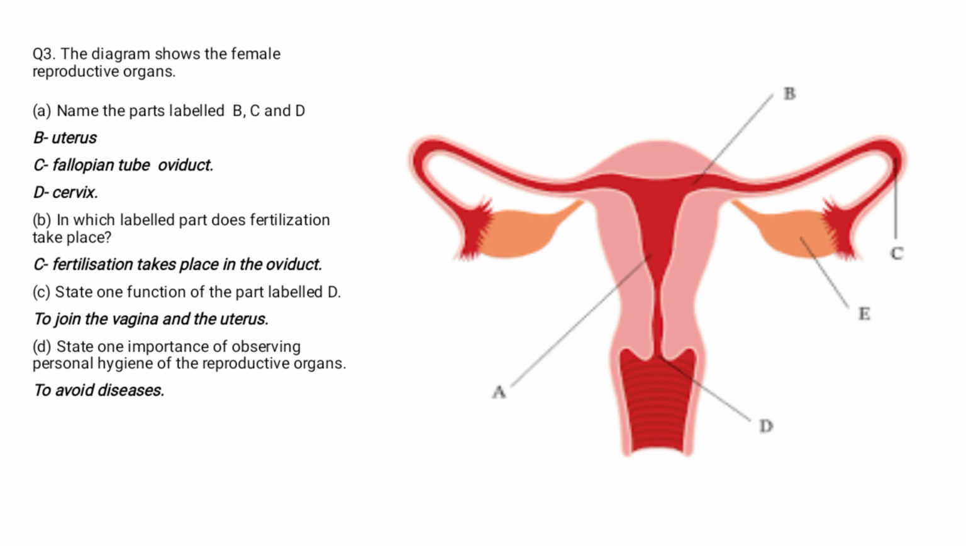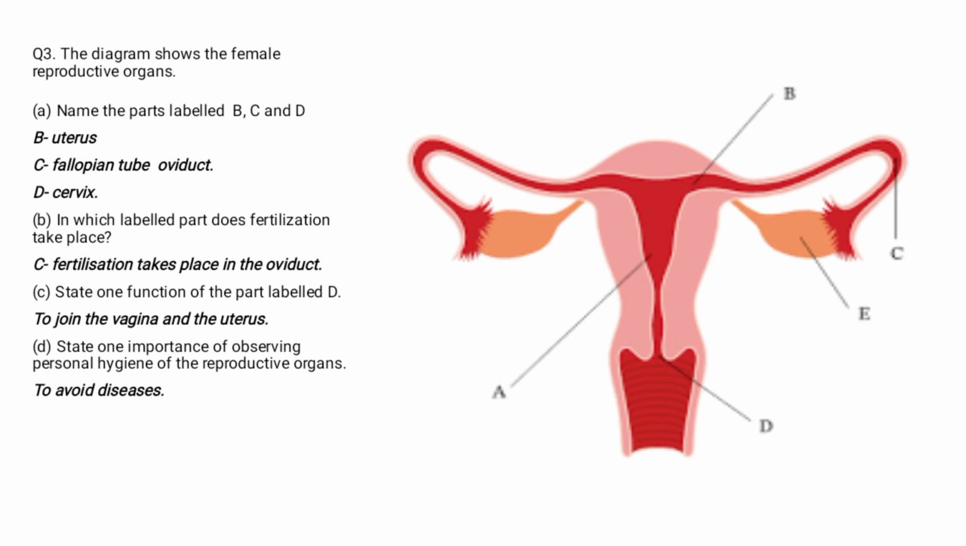Question B. In which labeled part does fertilization take place? Fertilization takes place on labeled part C, which is also known as the fallopian tube or the oviduct. Question C. State one function of the part labeled D. What is the function of the cervix? It will join the vagina and the uterus.